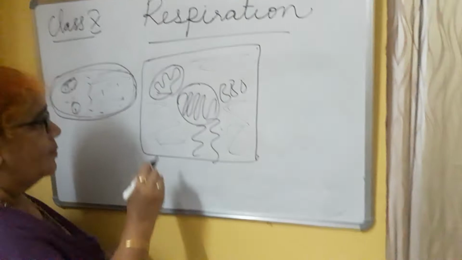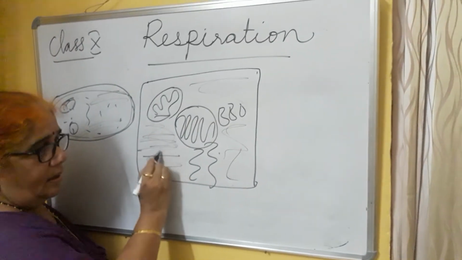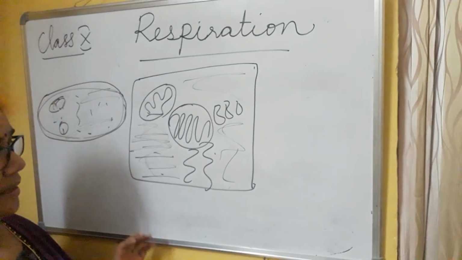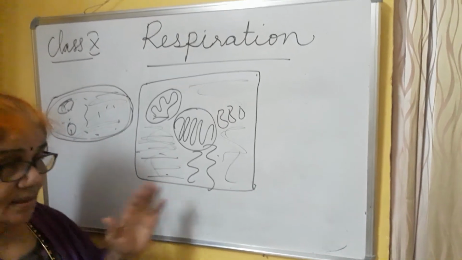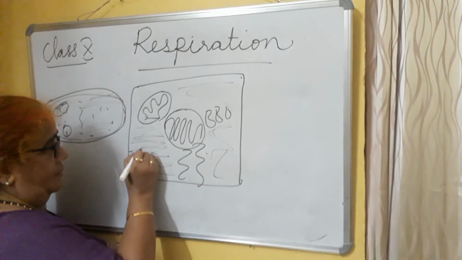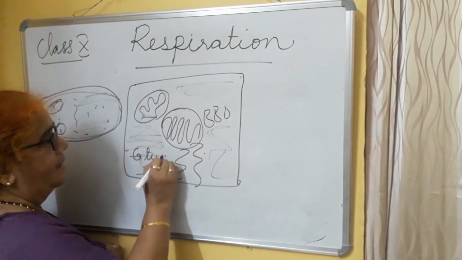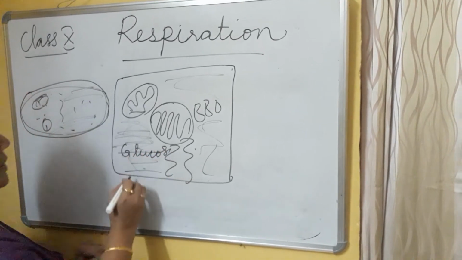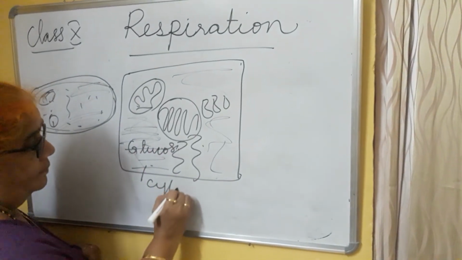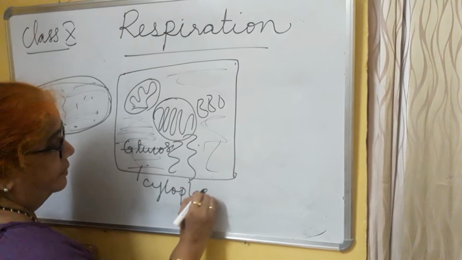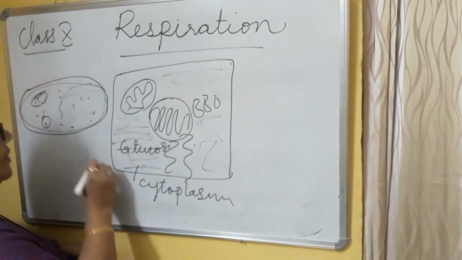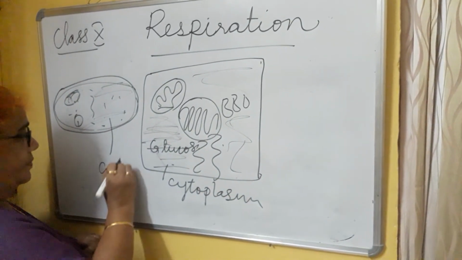So what does the cytoplasm have now? Now the cytoplasm has glucose. Here glucose is there. This is cytoplasm, and this is also cytoplasm.